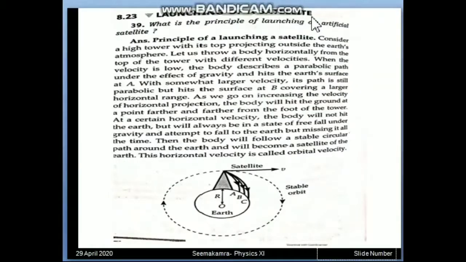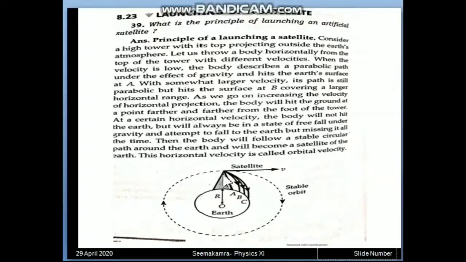In this sheet now we have one very interesting topic, that is launching of a satellite. Now what is the principle of launching of an artificial satellite, that we can understand with the help of this diagram. In this diagram, this is Earth shown, and suppose we are here. Now we want to launch a satellite from this location.